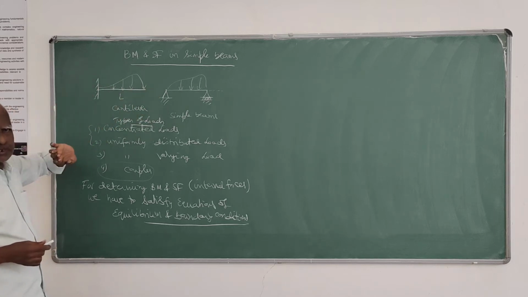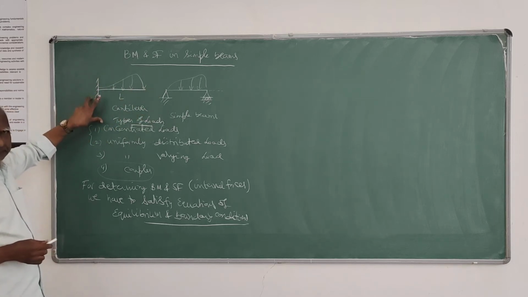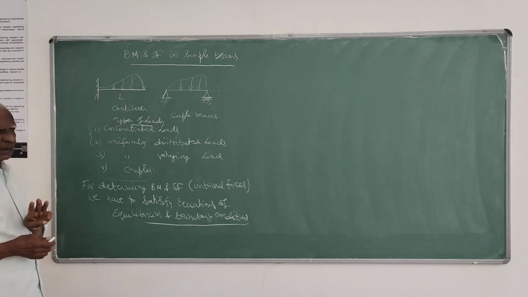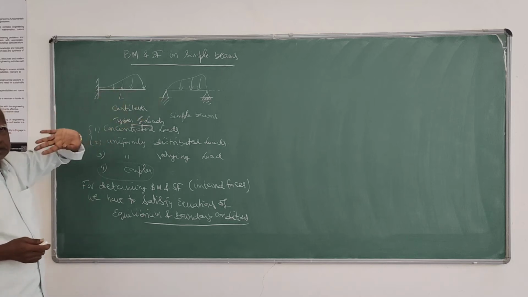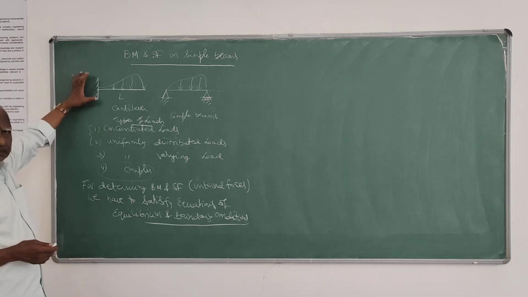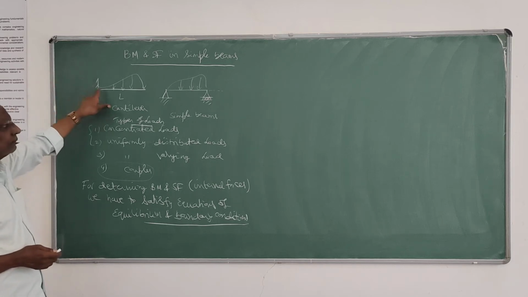Generally in beams, we get three types of displacement and three equations of equilibrium because it is a planar structure. Here, all three displacements are zero.